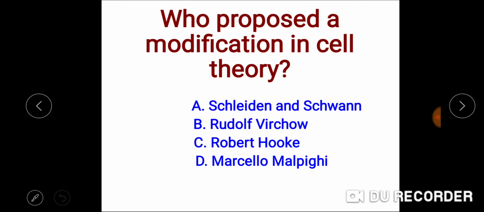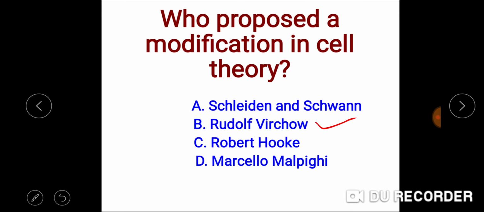Rudolf Virchow has given the modification in the cell theory and has given a statement, omnis cellula e cellula, that is, new cells arise from the pre-existing cells. So this is the correct answer, Rudolf Virchow.